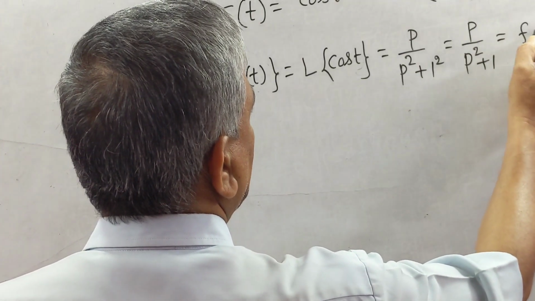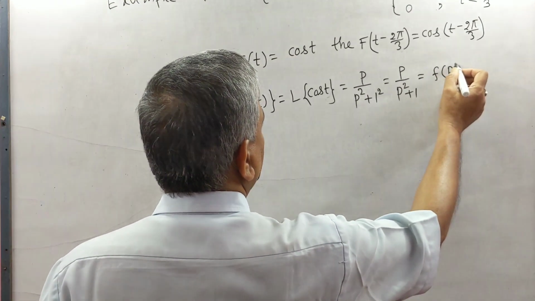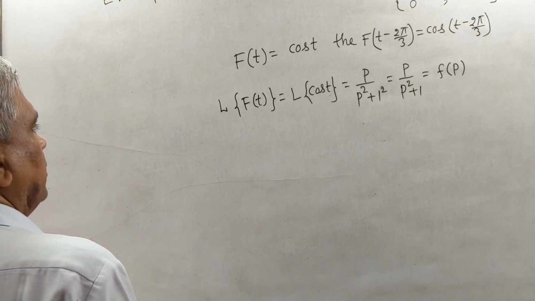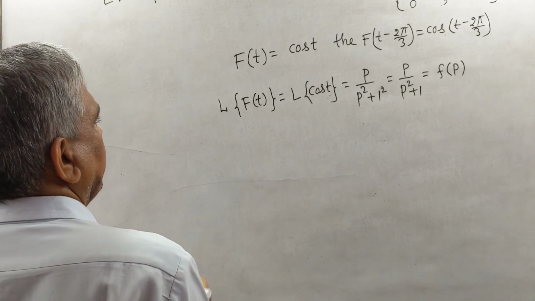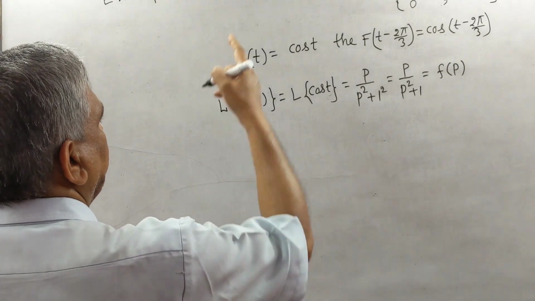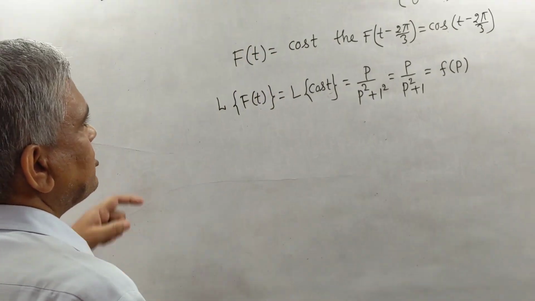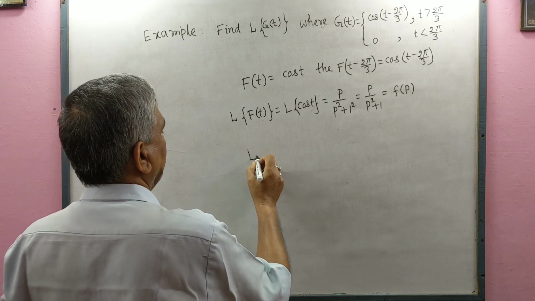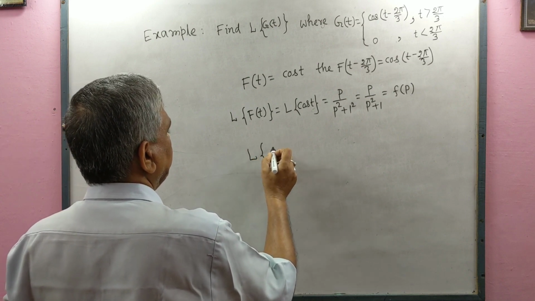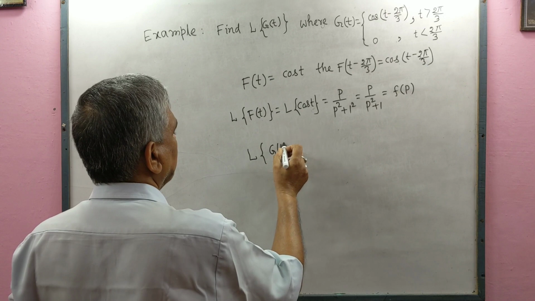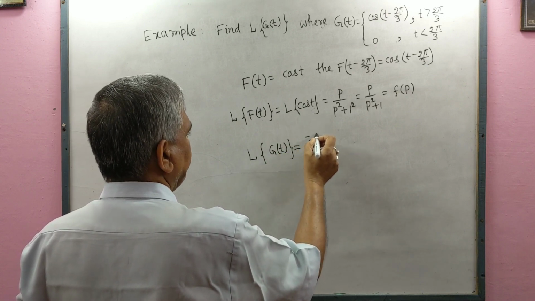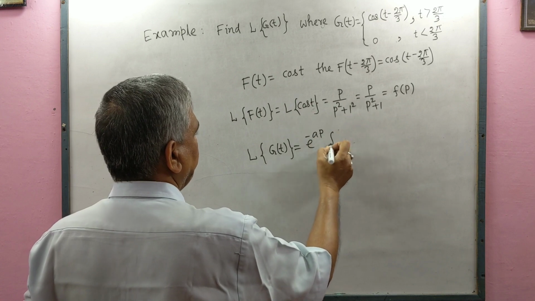This is small f(p). Now, according to the second shifting theorem, L{g(t)} equals e to the power minus ap f(p).